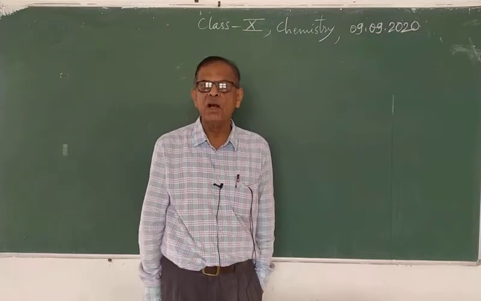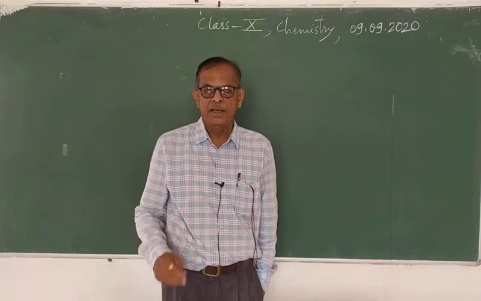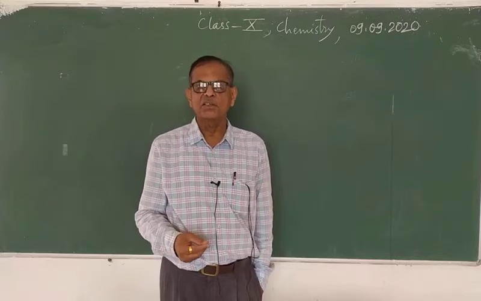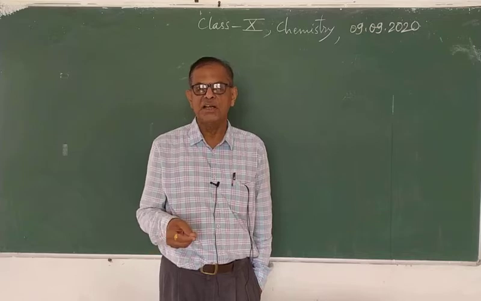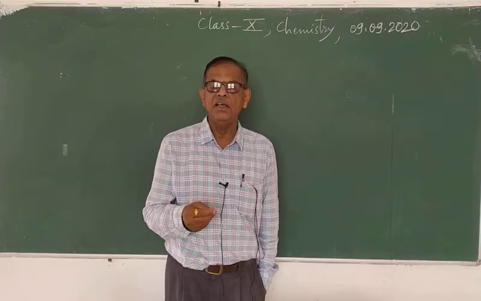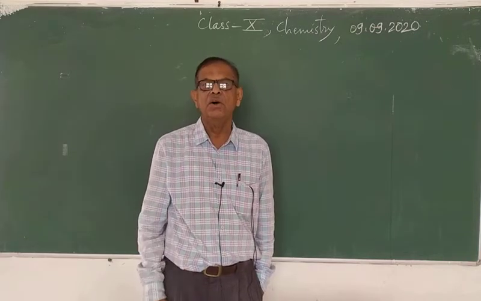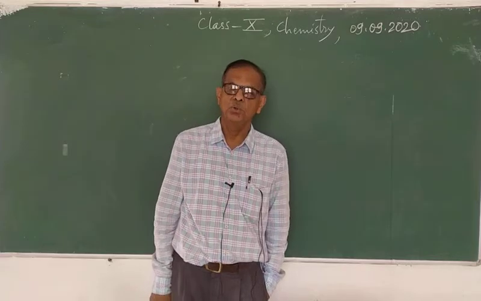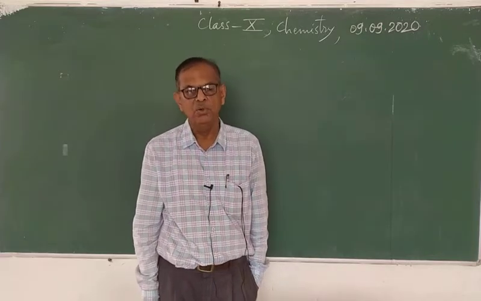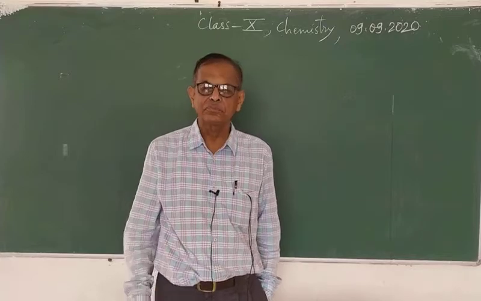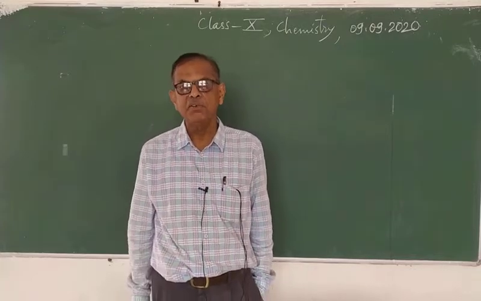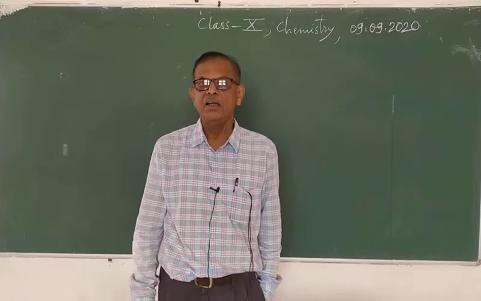And this mercuric oxide, HgO, means mercury(II) oxide, on heating gives 2Hg + O2, and in this way liquid mercury is obtained.